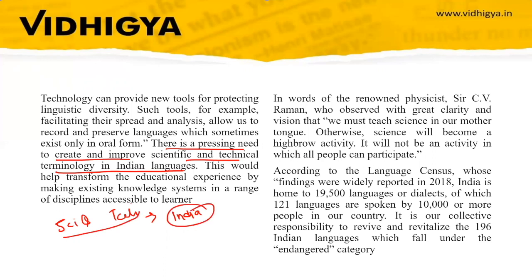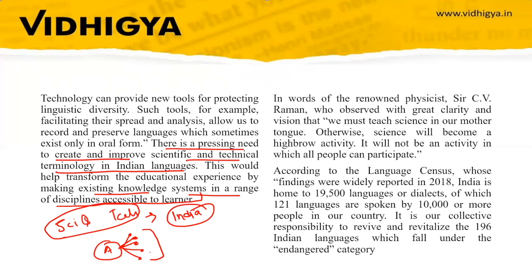Even scientific and technological terms should be there in the Indian languages. This would help transform the educational experience by making existing knowledge systems in a range of disciplines accessible to learners. So when, for example, a term can be replicated in XYZ language, then people from that community can also learn that technology and that discipline, and it will be very easy for them to understand, improve their understanding and enhance their knowledge.